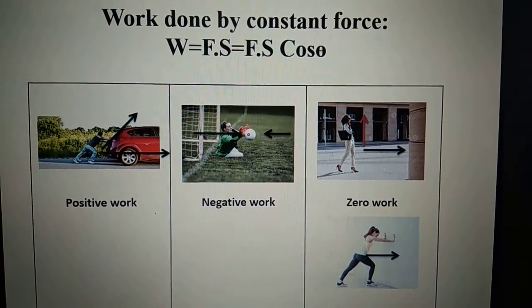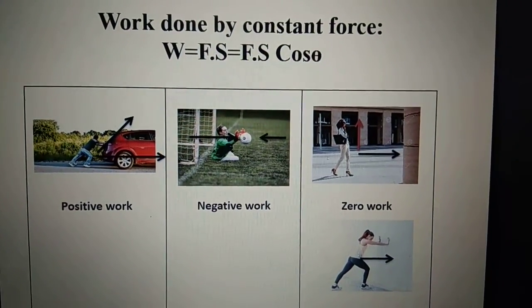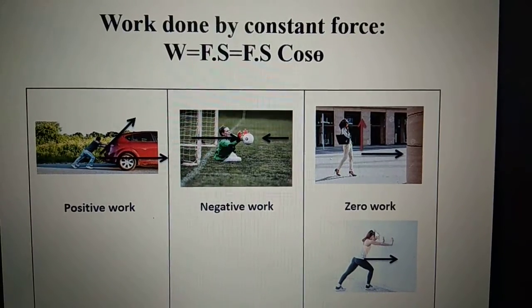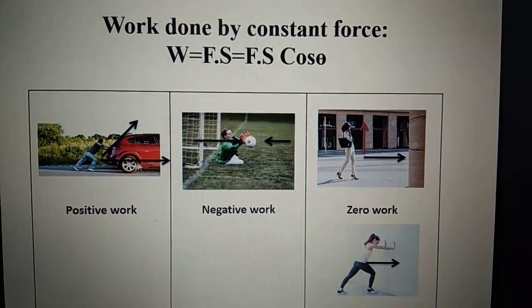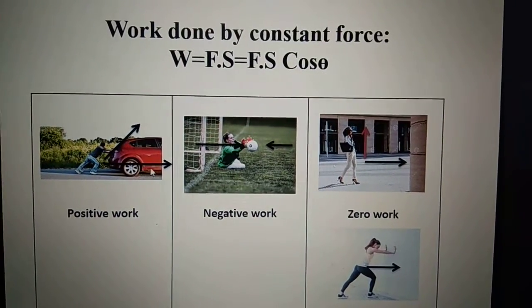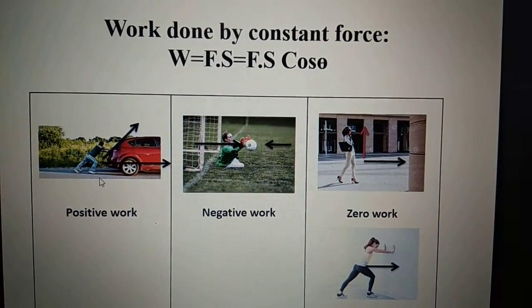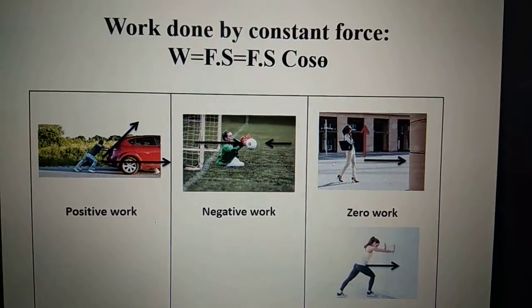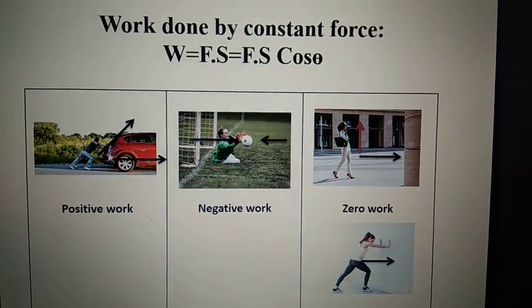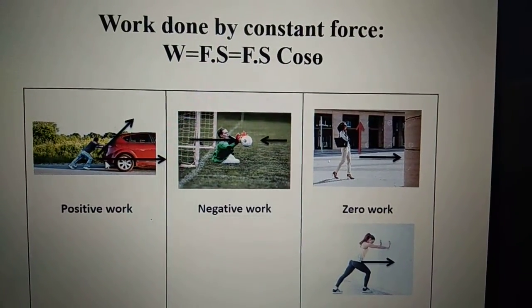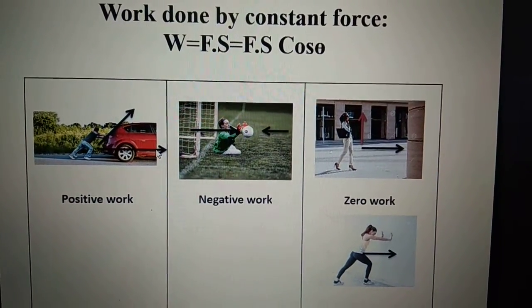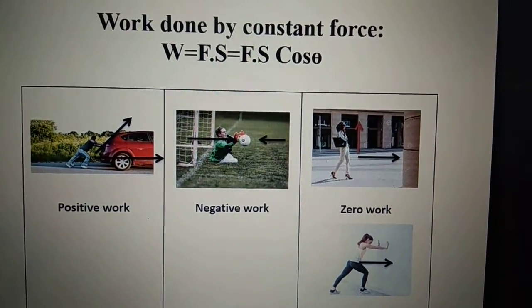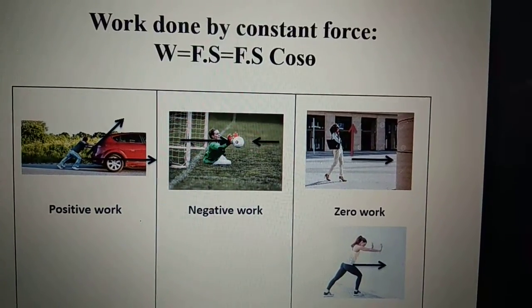So we can see in the first photograph here that we are seeing the positive work done. In this photograph, a person is pushing the car in this direction. So he is applying force in this direction. As you can see, he is leaning and the displacement of the car is happening in this direction. So force and displacement are at an angle. Okay, so there will be a positive work done.